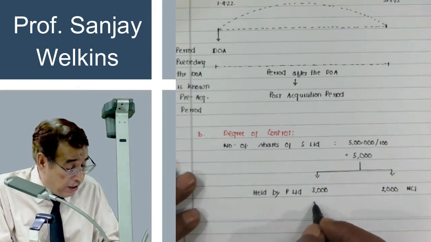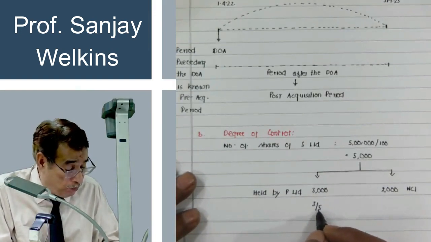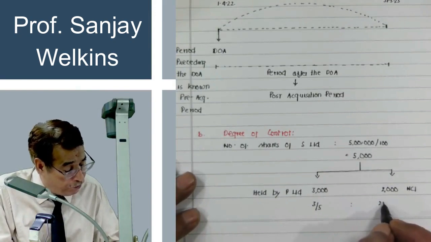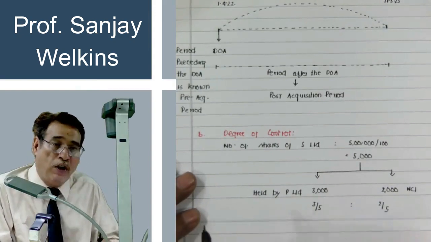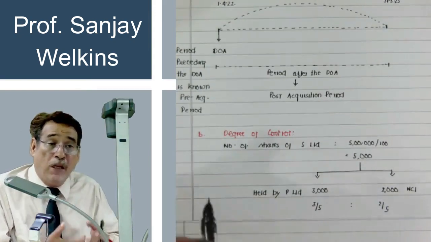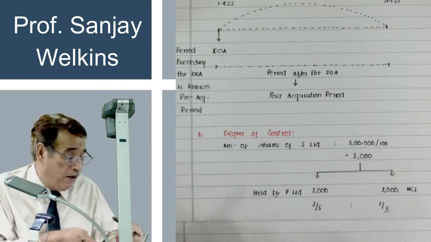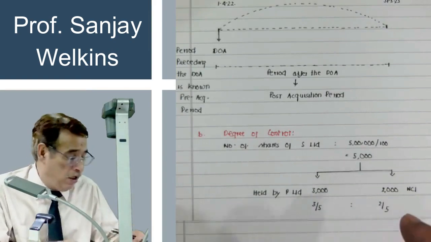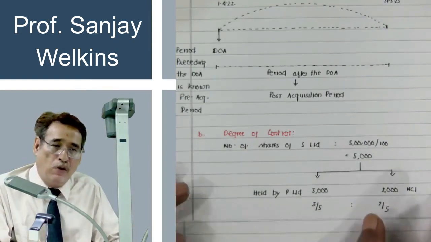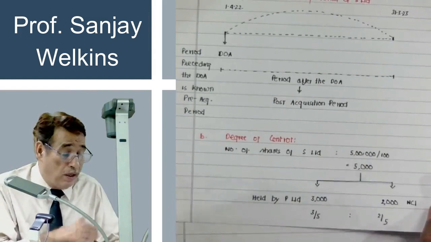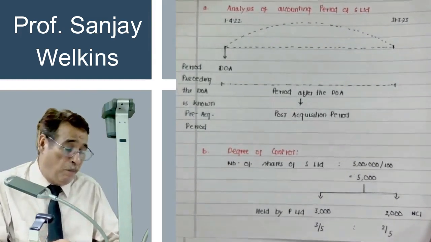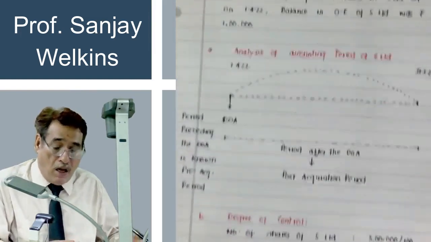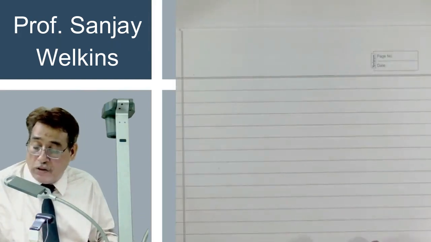So we may say that 3/5 control is in our hand and 2/5 control is of the non-controlling interest holder. But what we mean by control here, in real sense, is that we are controlling 3/5 of the equity of the subsidiary, and other shareholders are controlling 2/5 of the equity of the subsidiary company. This is the important point which you need to understand. After done away with this particular step,